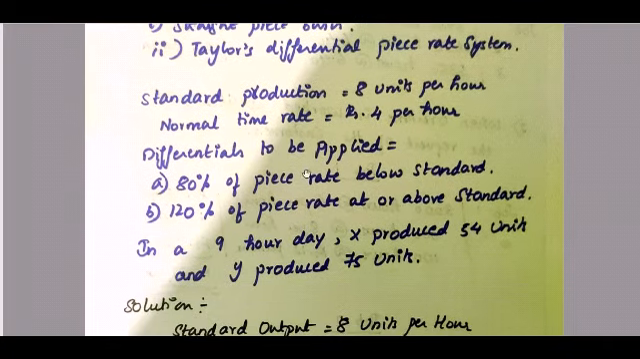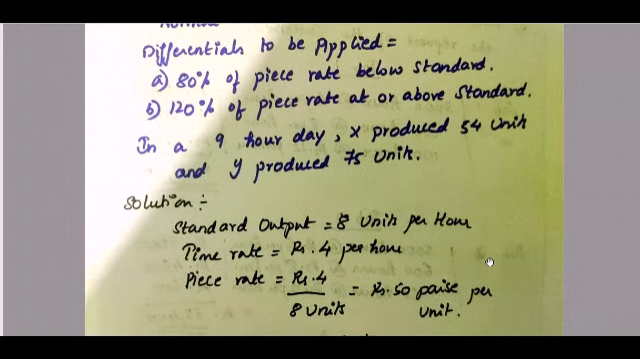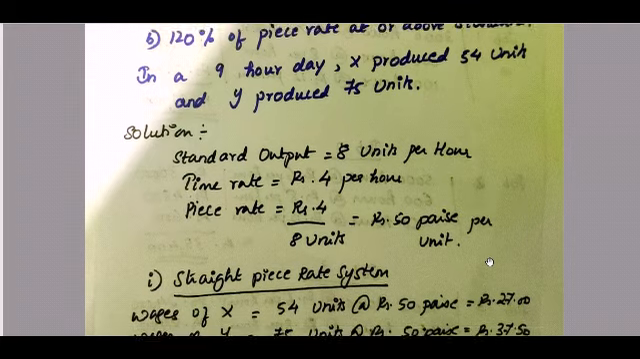Differentials to be applied. These differentials will be applied only for your Taylor's differential piece rate system. For your straight piece basis, you directly calculate. So the differentials will be used for Taylor's differential piece rate system. So 80% of piece rate below standard and 120% of piece rate at or above standard. Okay, so in a 9-hour day, X produced 54 units and Y produced 75 units. So now let us look into the solution.